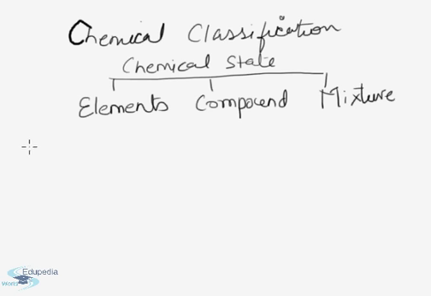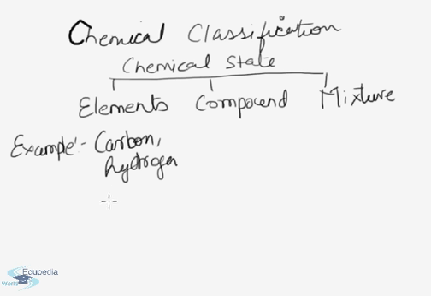Elements, for example, carbon, hydrogen, oxygen, sodium.